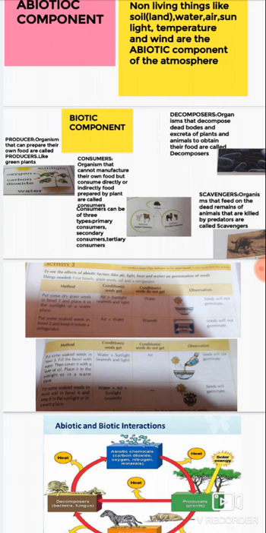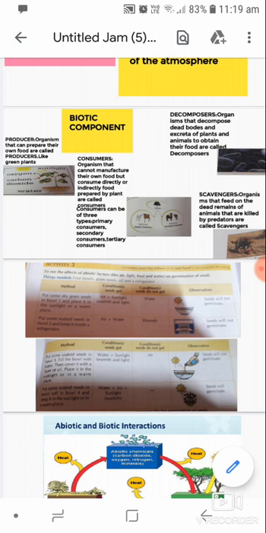The next comes the consumer. Organisms that cannot manufacture their own food but consume the food which is prepared by the plant directly or indirectly are called consumers. Consumers have three categories. First is primary consumers. Primary consumers are herbivore animals that eat only green plants and plant products like the cow, horses, goats, rabbits, etc.